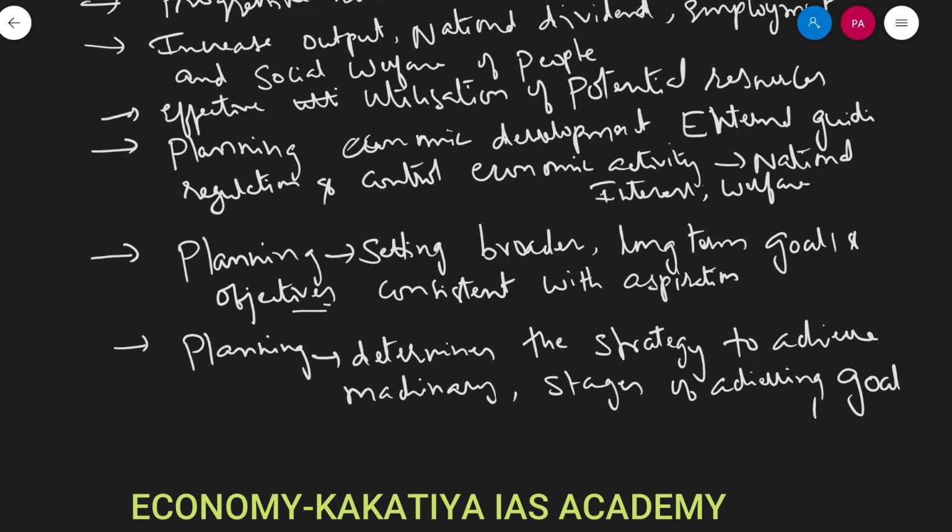So for the first time, this planning system emerged in the 1930s, in 1938 particularly, when a National Planning Committee was set up under the chairmanship of Jawaharlal Nehru, right?